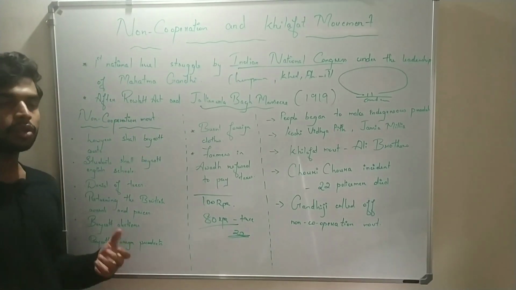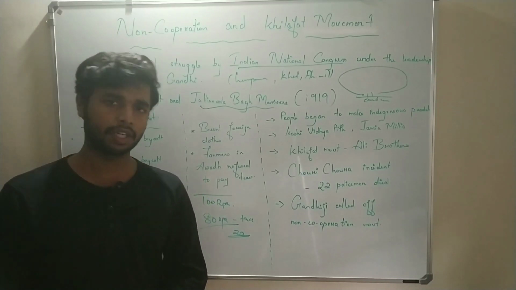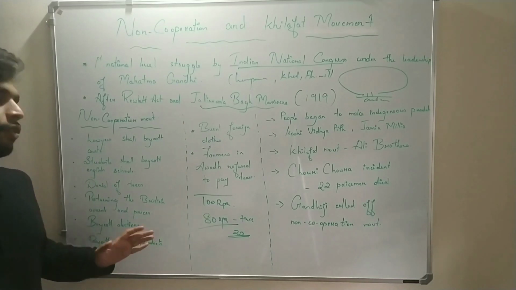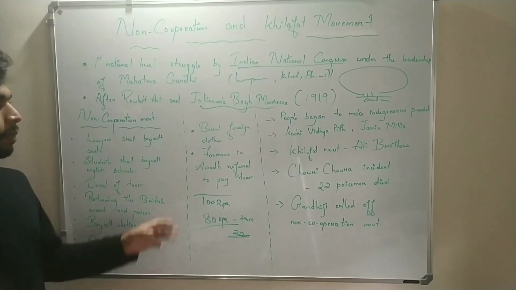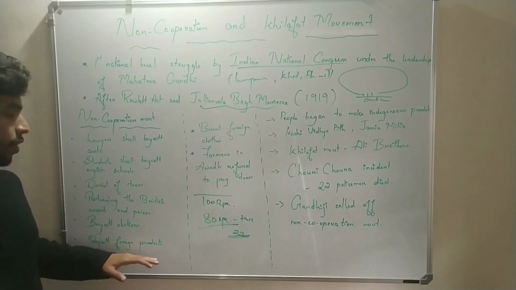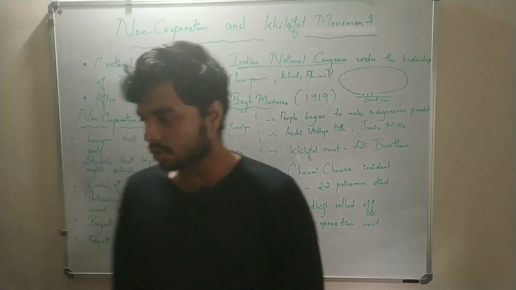Boycott elections. We all know that the elections were conducted only for the favor of the British government. And Gandhiji asked to boycott foreign products. After that, from boycotting foreign products, the people began to burn foreign clothes. What does this mean?